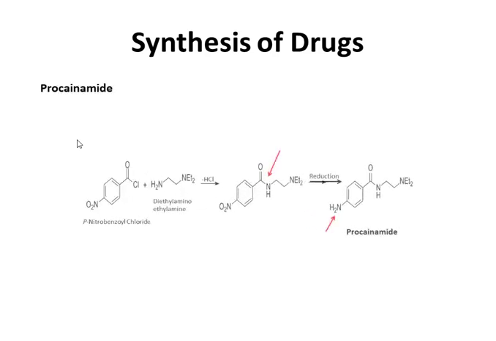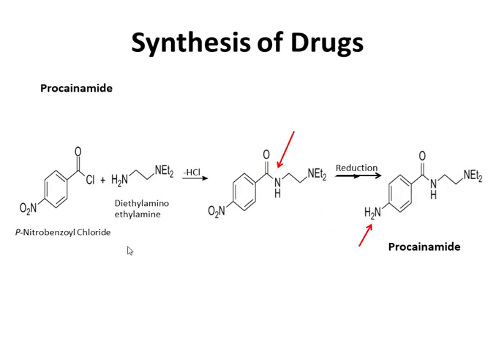First drug is procainamide. For the synthesis of procainamide, we will start with para-nitrobenzoyl chloride and it reacts with diethylaminoethylamine. Reaction will take place at this position and eliminates a HCl molecule and gives rise to an amide group. This compound is further reduced to procainamide by using tin HCl.